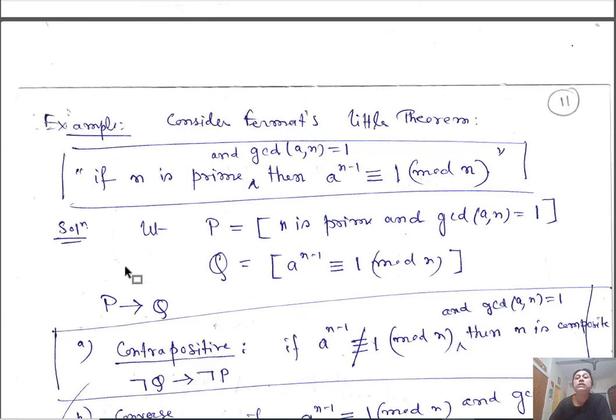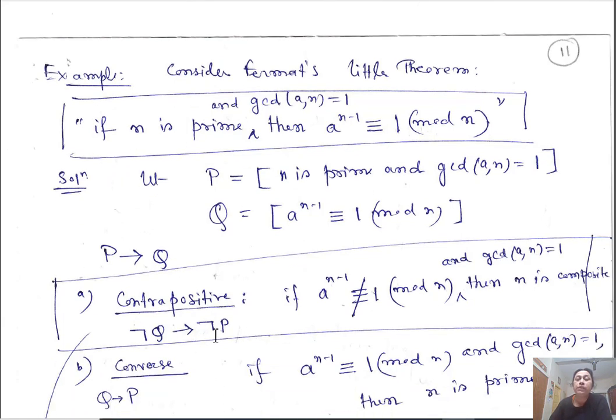So what will be the contrapositive statement of this? Contrapositive is negation of Q implies negation of P. And what does this congruence operation stand for? Essentially, a to the power n minus 1 congruent to 1 modulo n means that when you divide a to the power n minus 1 by n, the residue is 1. Another way of saying this is that n divides a to the power n minus 1 minus 1.